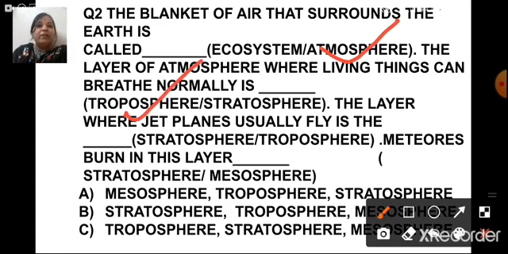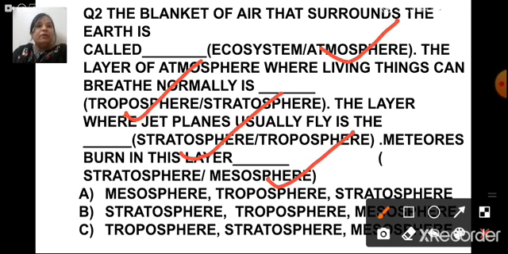Next one, the layer where jet planes usually fly is stratosphere or troposphere. You know that jet planes usually fly in stratosphere. Meteors burn in this layer. So in which layer do meteors burn? Stratosphere or mesosphere? They burn in mesosphere. So we will look for this sequence.